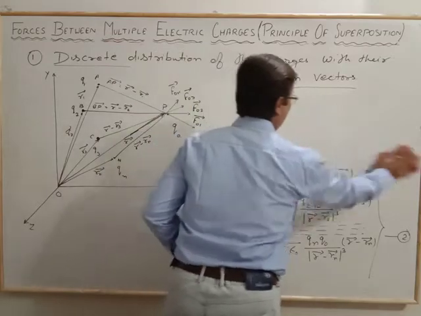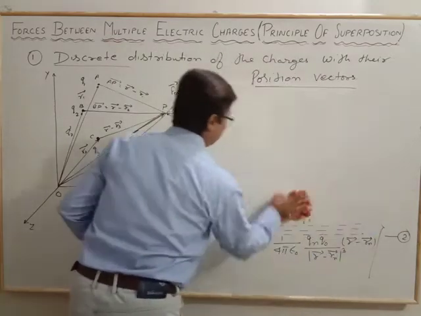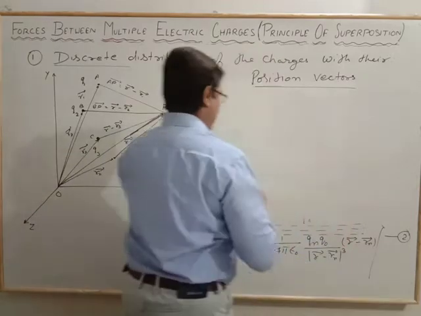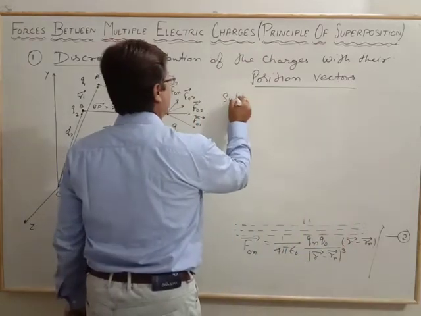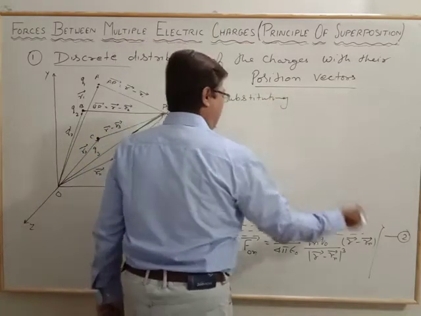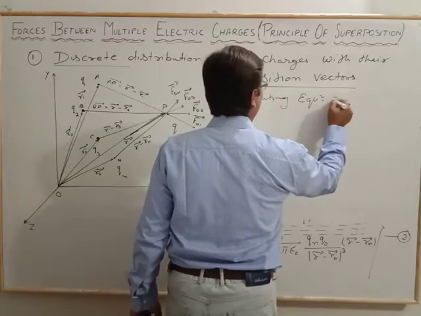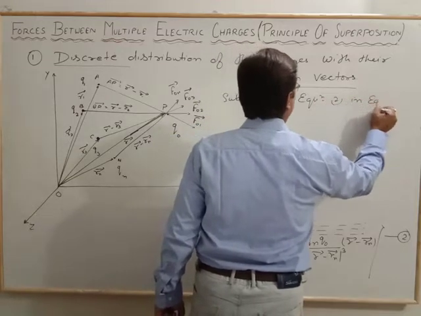The net force becomes, substituting equation 2 in equation 1.